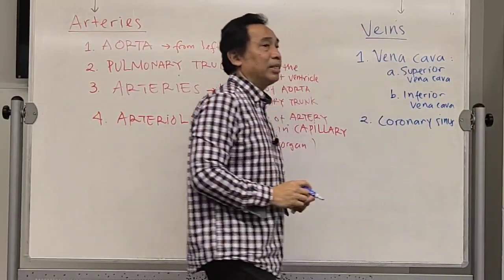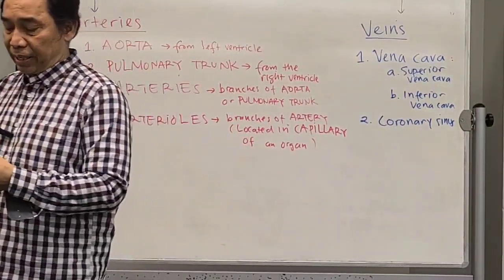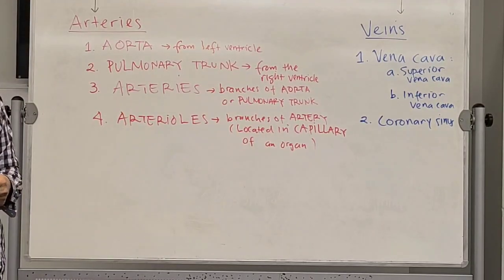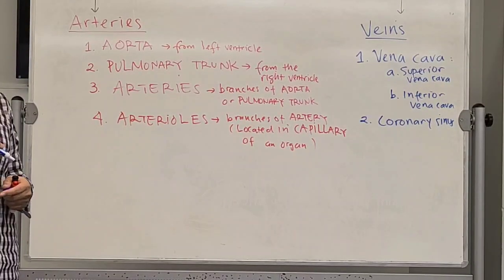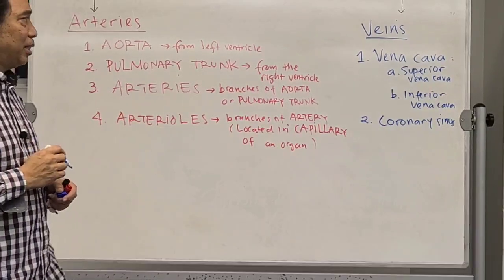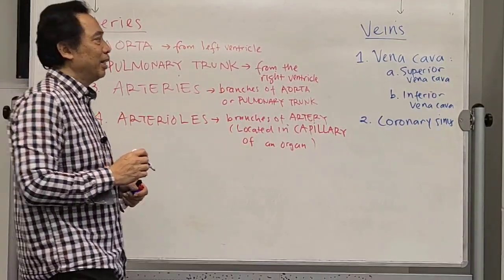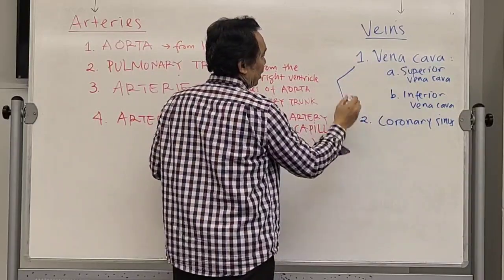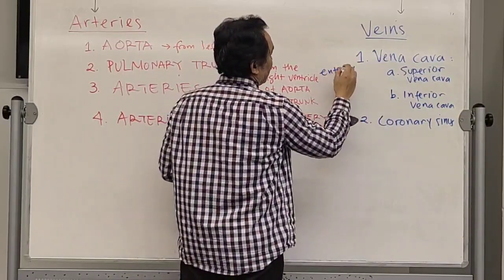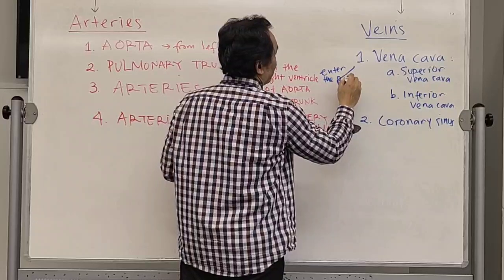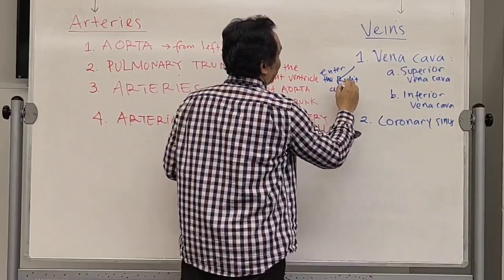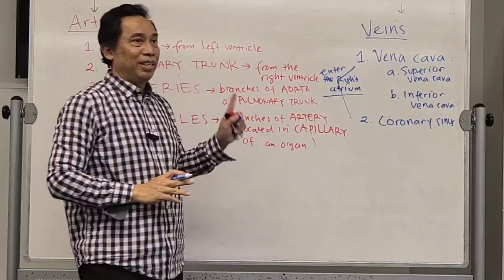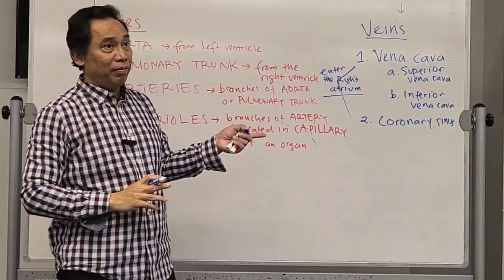So coronary sinus is a special vein. It is smaller than vena cava. It actually comes from the heart muscle into the right atrium. So all of these enter the right atrium. So the right atrium receives three veins.